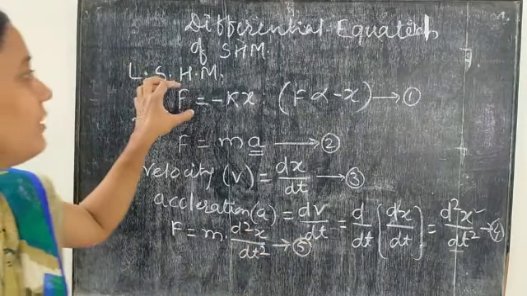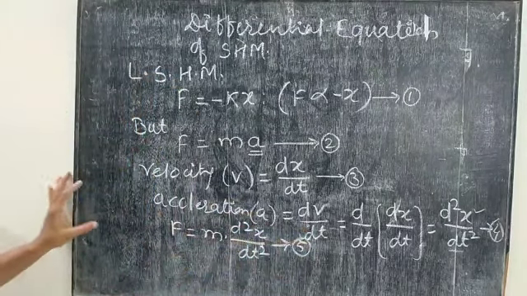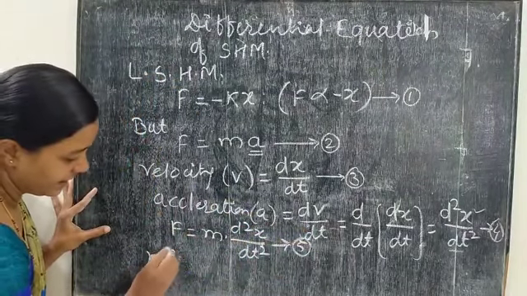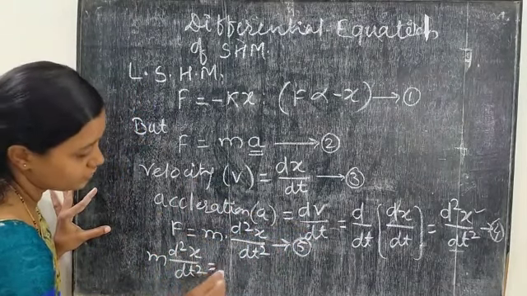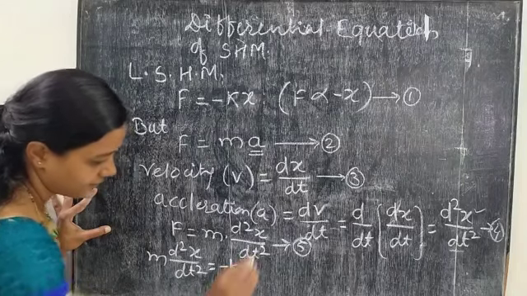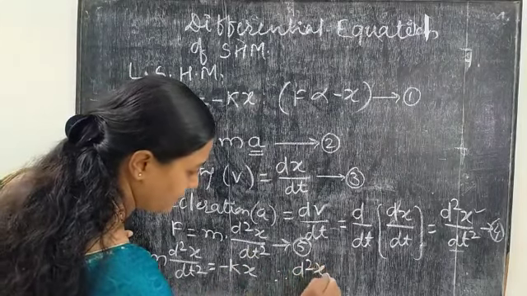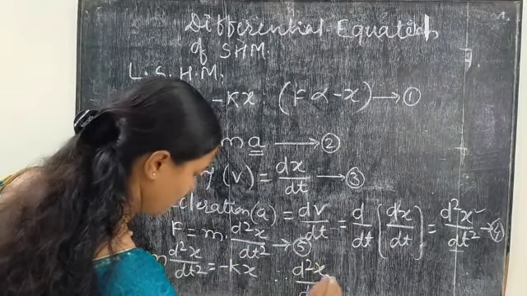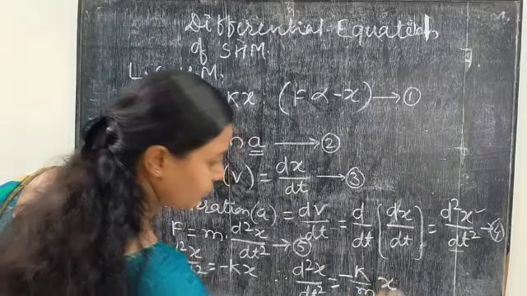Now equation 1 is an equation of force and equation 5 is also an equation of force. So we can write m d2x by dt square equals minus kx. So d2x by dt square equals minus k by m into x.